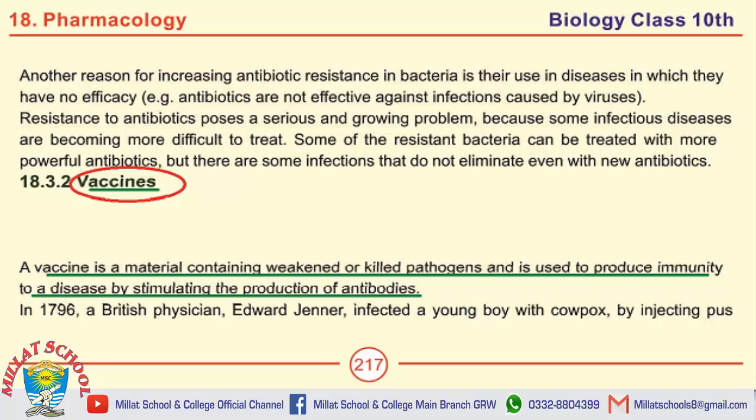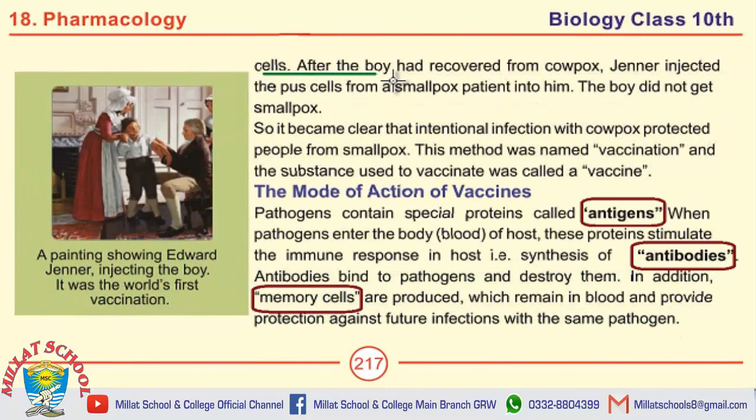What do you know about the world's first vaccine? In 1796, a British physician, Edward Jenner, infected a young boy with cowpox by injecting pus cells. After the boy had recovered from cowpox, Jenner injected pus cells from a smallpox patient into him. The boy didn't get smallpox.